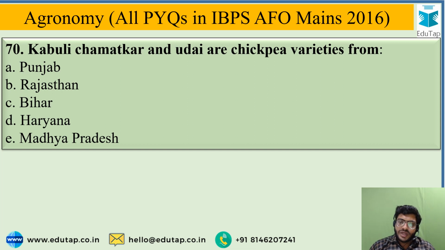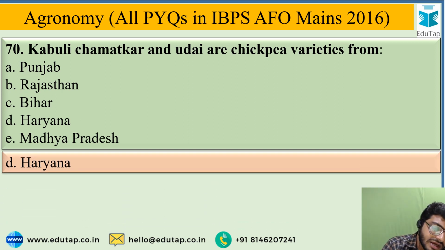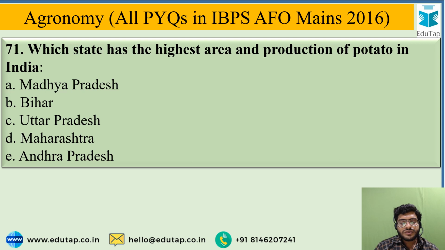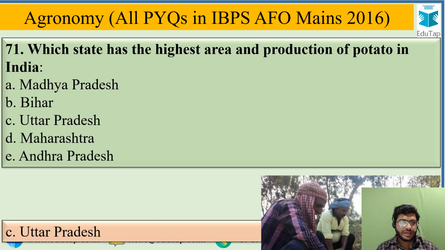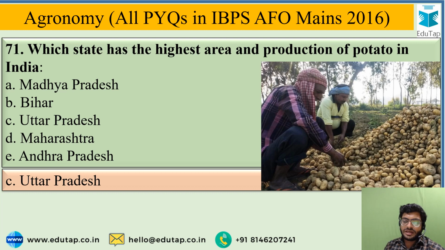Kabuli Chamatkar and Udai are chickpea varieties from, and the given options are Punjab, Rajasthan, Bihar, Haryana, Madhya Pradesh. The correct option is option D, that is Haryana. So Kabuli Chamatkar and Udai chickpea varieties are from Haryana. The next question is, which state has the highest area and production of potato in India? The given options are Madhya Pradesh, Bihar, Uttar Pradesh, Maharashtra, Andhra Pradesh. The correct option is Uttar Pradesh, which stands first in area and production of potato in India.